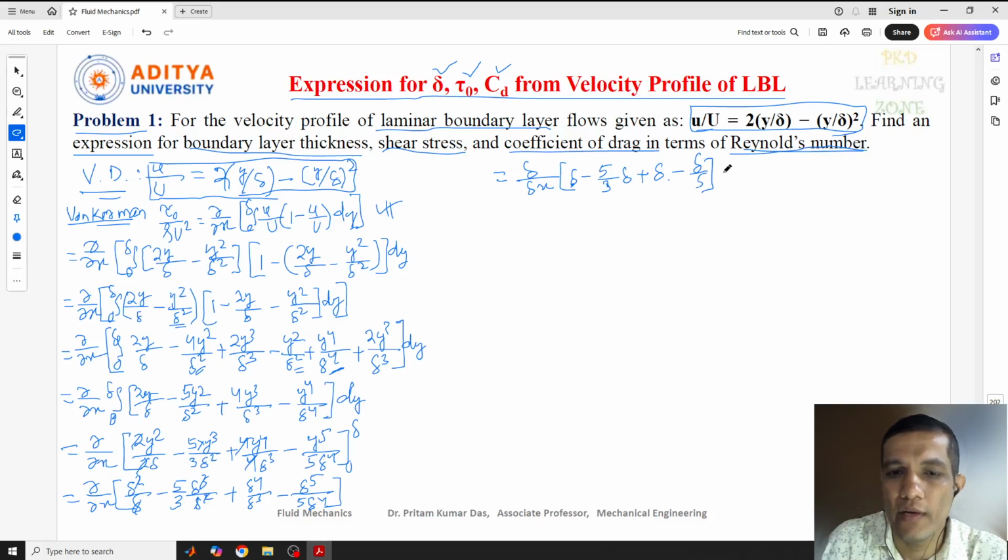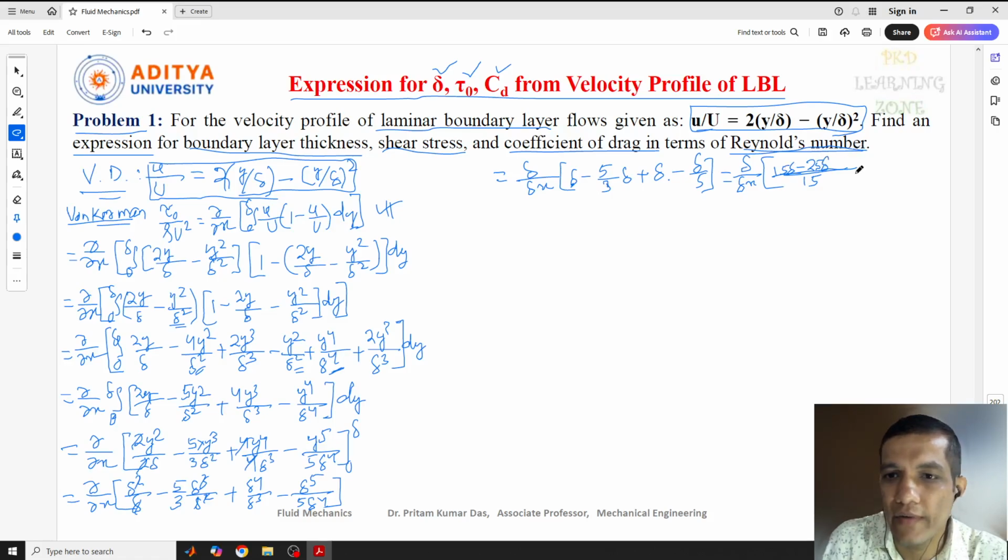Now if you solve this one again, I'll write this as del by del x. To solve this, in the denominator we'll get 15. In the numerator we need to write 15 delta and minus 25 delta.